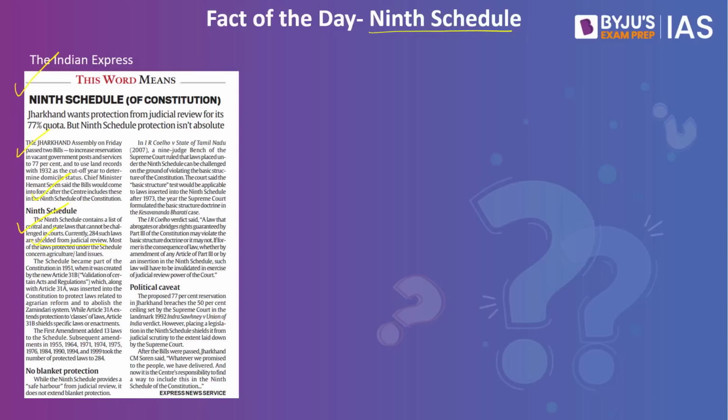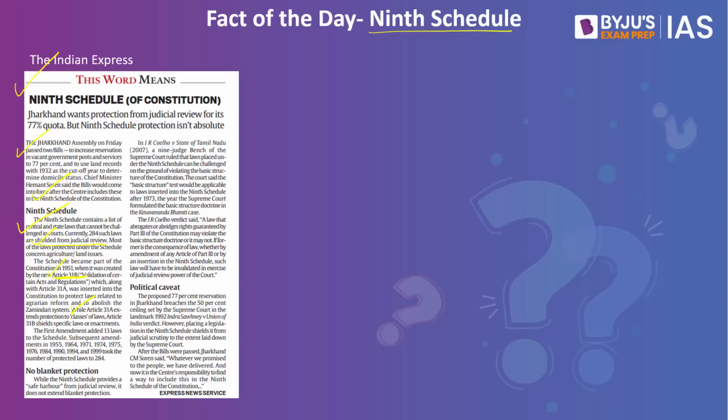This ninth schedule became a part of the Indian Constitution in the year 1951 when it was created by the Article 31B, which along with Article 31A was inserted in the Constitution to protect laws related to agrarian reform and to abolish the zamindari system. Note, while Article 31A extends protection to classes of laws, Article 31B shields specific laws or enactments. This is the basic difference between Article 31A and Article 31B.